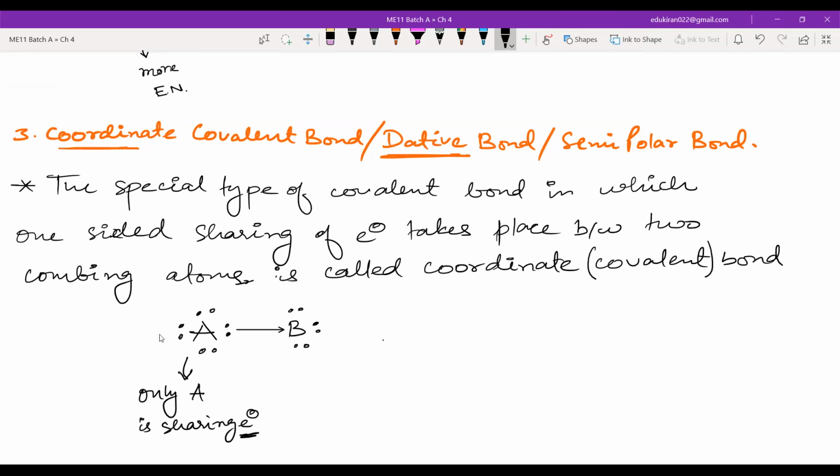So in each of the bonds, you will require 2 electrons. Now, in ionic bonding, what happens? The electron is taken. In covalent bond, both combining atoms share electrons. For example, your partner has not bought a scale, and you have the scale, but you don't have a pencil. So you will take the pencil of your partner, you will draw something, and your partner will take the scale from you and draw something. So that is sharing in covalent bond. But in coordinate covalent bond, you have the scale, your partner does not have the scale, so you just share this scale. Okay, so please remember these 3 types of bonding.